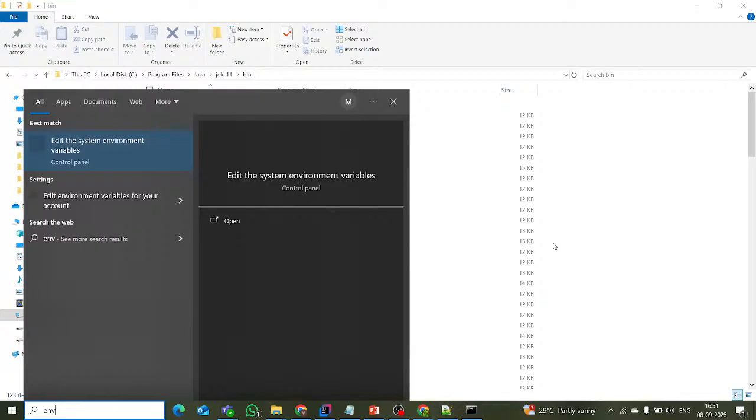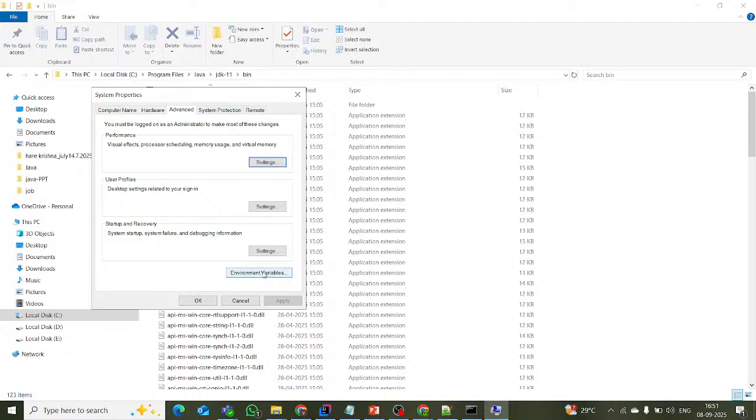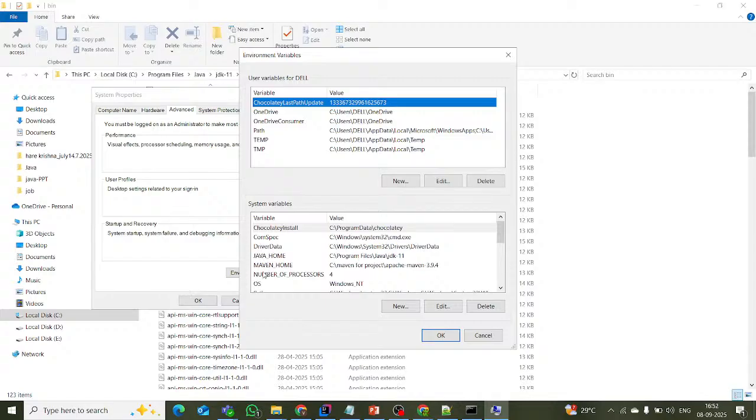Edit the system environment variables. See now, hit the button Environment Variables, and it will redirect to this dialog box. In the dialog box, in the system variables,